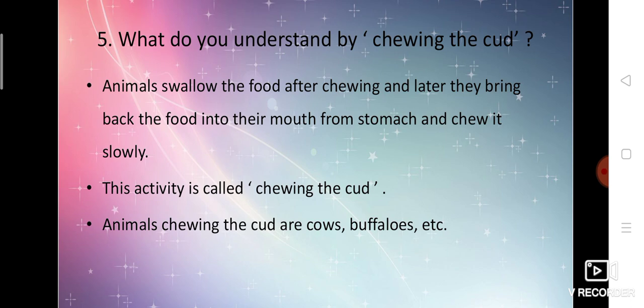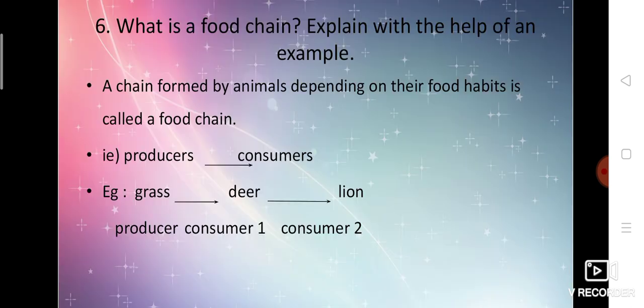Later, after some time, they bring the food back into their mouth from the stomach and chew it slowly. You can see this in cows, buffaloes and others. Even if they are sitting simply, they chew because they have the cud.